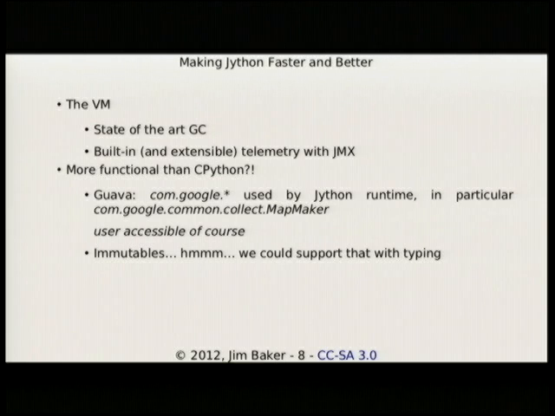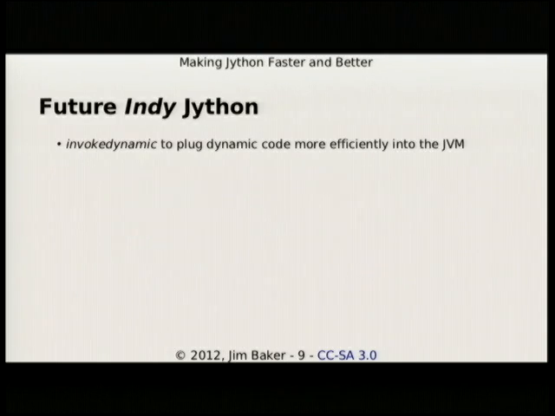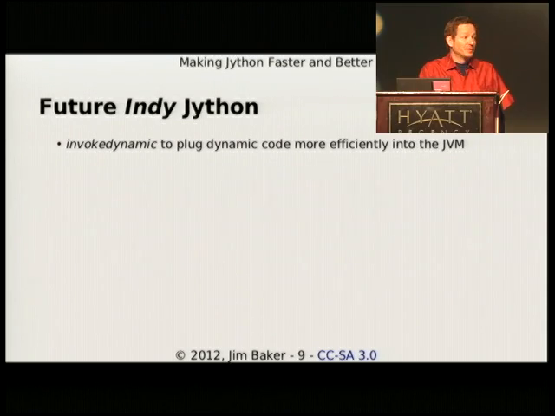And lastly, I wanted to cover every one of his points. So he mentioned immutables. This is, of course, not part of Python, but you could make them if you wanted and change the Python dialect as some sort of user pragma. And I'll talk a little bit about how that can be done. So the real discussion today is about the future of Indy Jython, which is what's going to come after 2.7. And this is taking advantage of new functionality in Java 7 called Invoke Dynamic as a collection of such functionality.